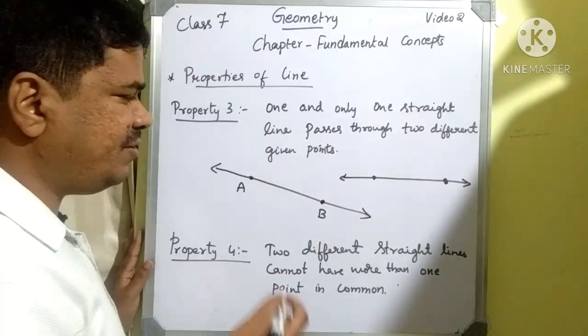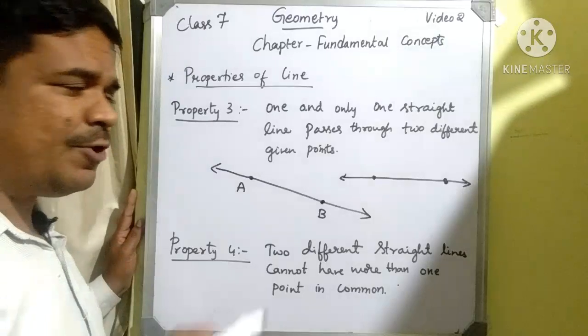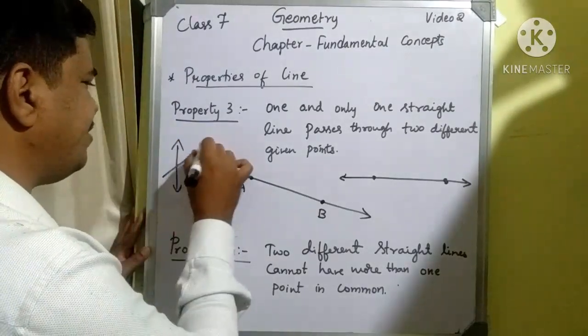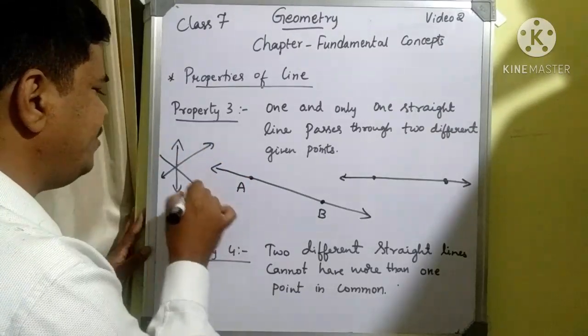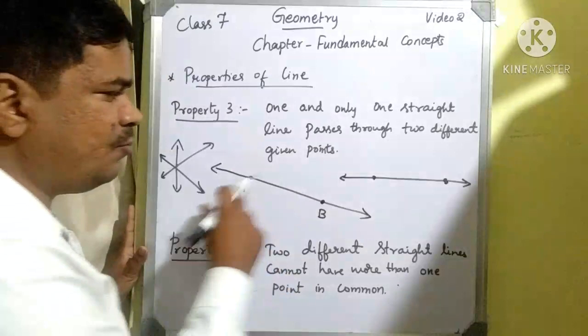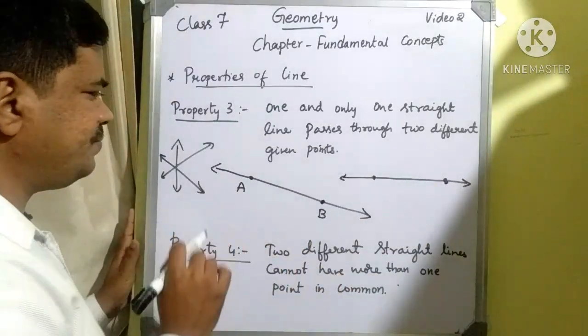This is what you should remember. If I consider only one point, I can draw infinite lines, but if I consider two points, only one straight line can pass through the two different given points.